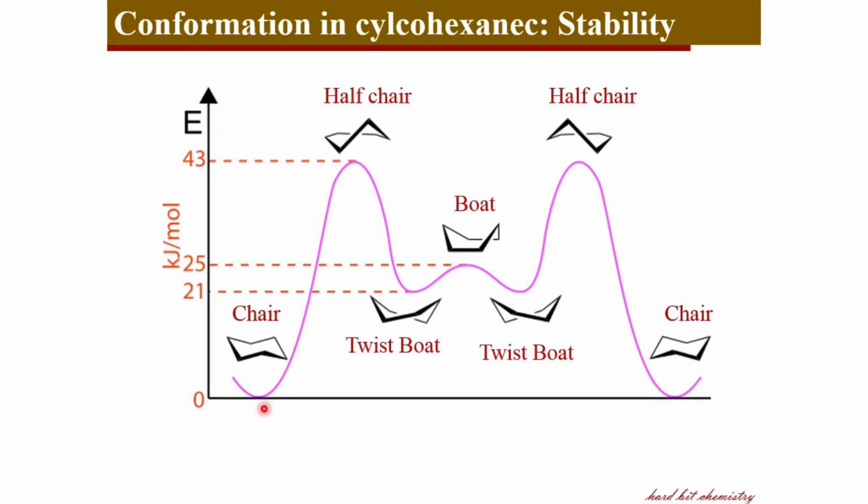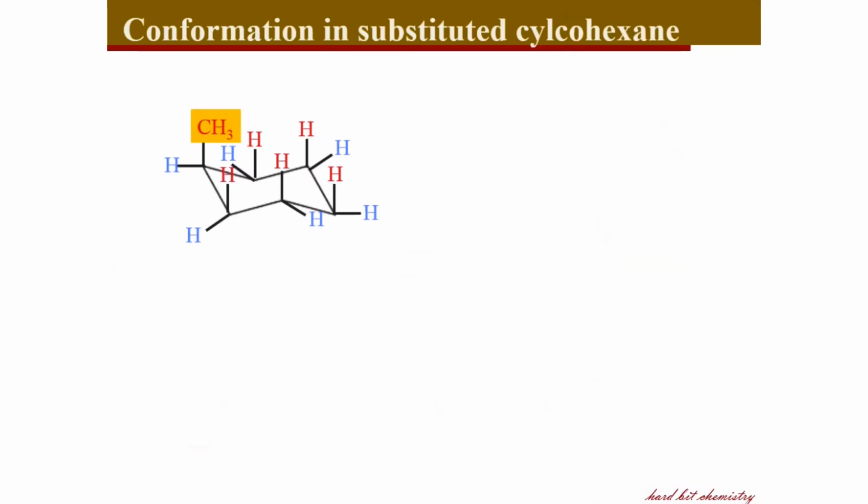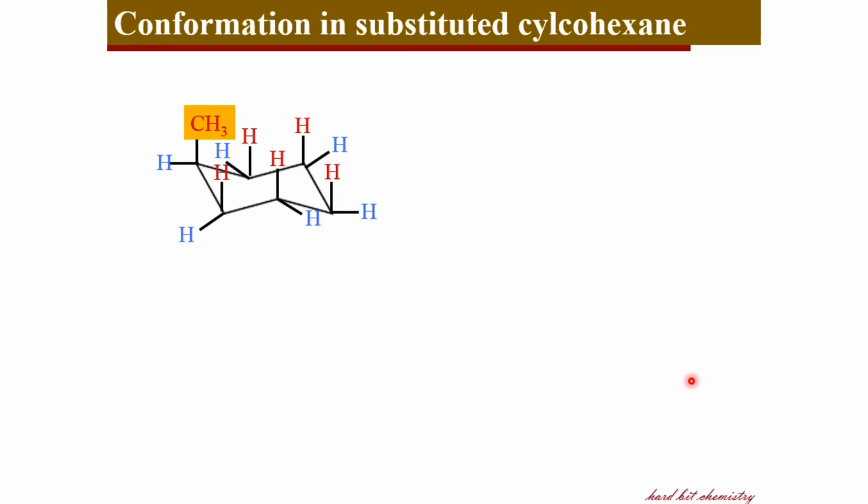through the boat conformer. And here, looking at the two chair conformers, both are equal in energies, because the significant difference is only there. The axial hydrogens in the first chair are converted to equatorial coming into the second chair and vice versa. But as all the substituents are the same atom, hydrogen, this will not give rise to any difference. But let's look at an interesting case of substituted cyclohexane.